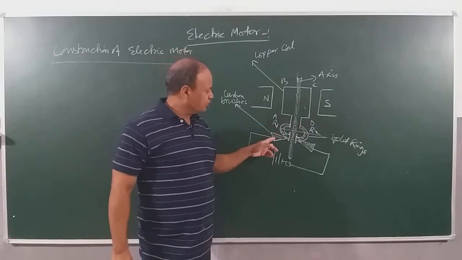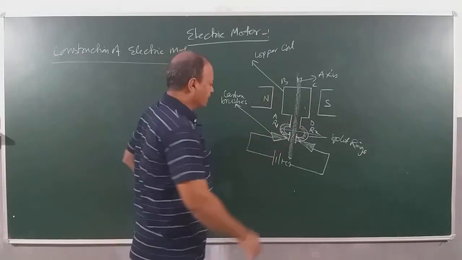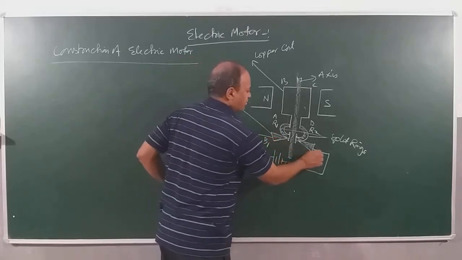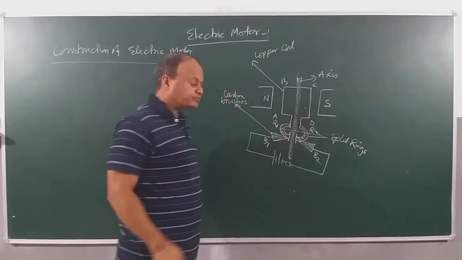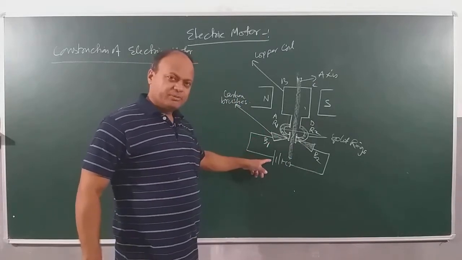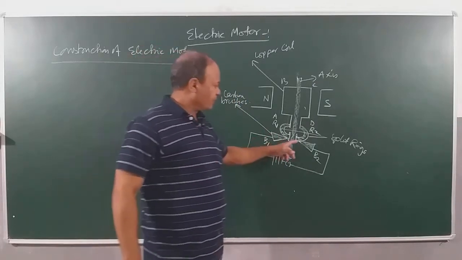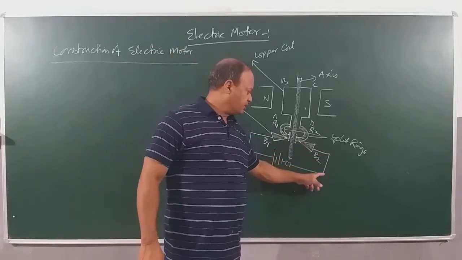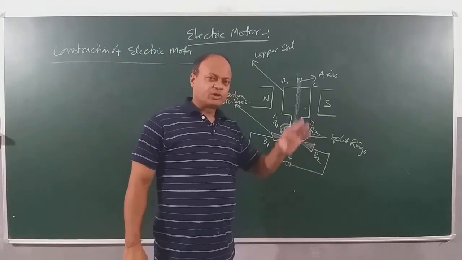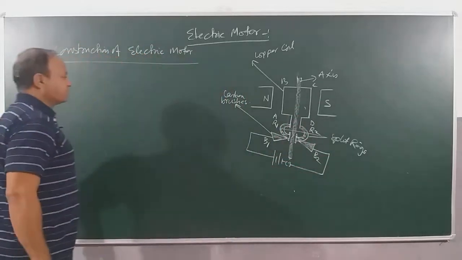Now there are two carbon brushes. One carbon brush we call V1 and the other carbon brush we call what? V2. You can see one carbon brush is connected to one terminal of the battery, say the positive terminal, and the other brush is connected to the other terminal of the battery. Right? So this is the construction.